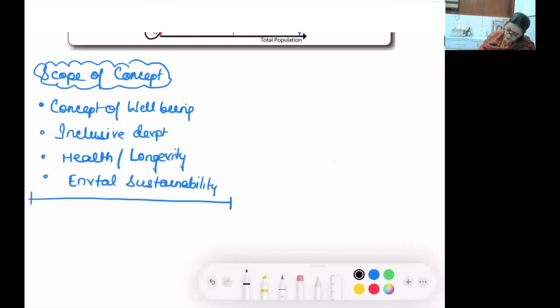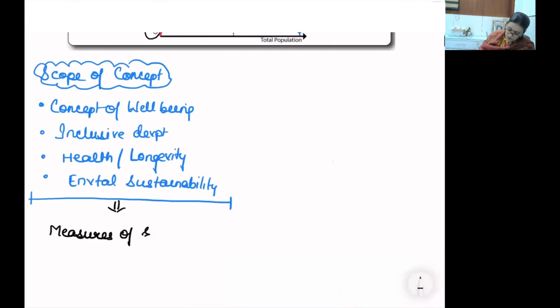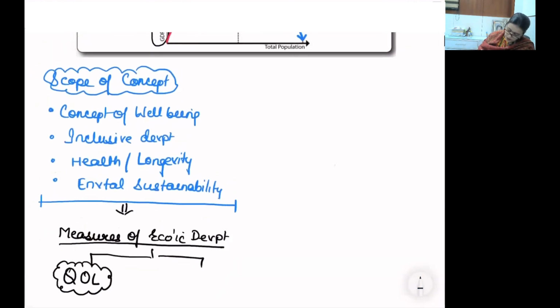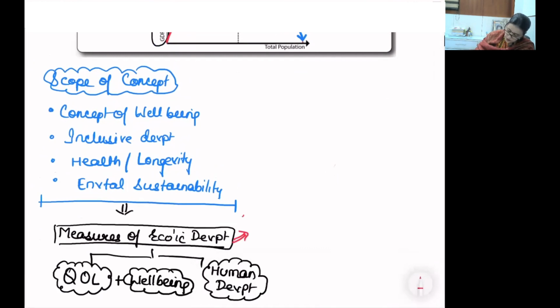That is the reason this concept actually relates to measures of economic development that essentially include quality of life that combines with well-being. ये सारे टॉपिक्स हैं हमारे सिलेबस में, and human development, which can be related to sustainable development goals. ये पेज हमारा बेस पेज रहेगा, हम इसमें बार बार आएंगे to understand.